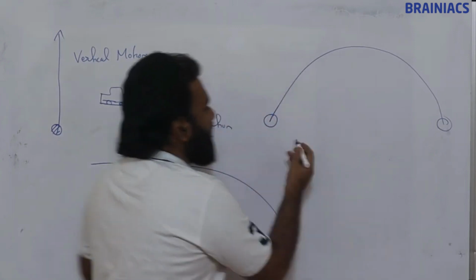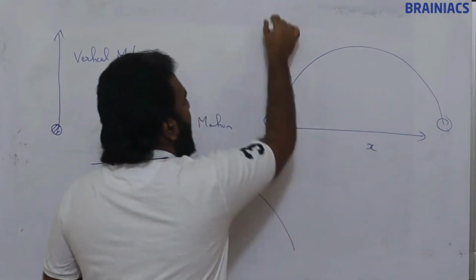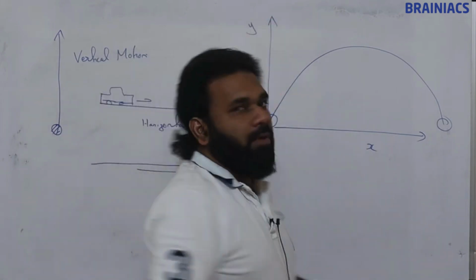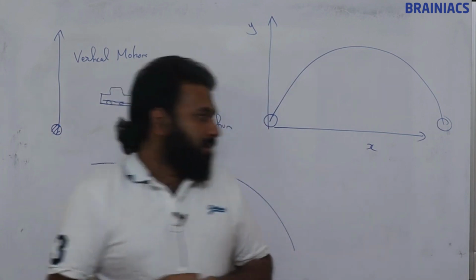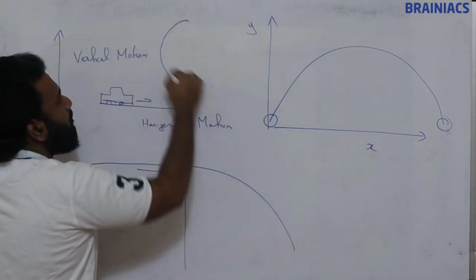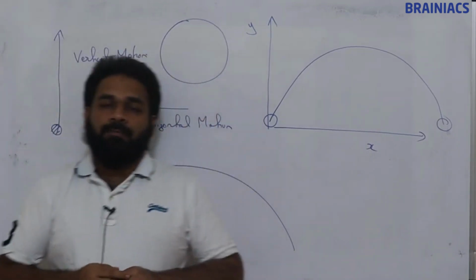So in all these places the x-axis is also changing, the y-axis is also changing. Circular motion, x is also changing, y is also changing.